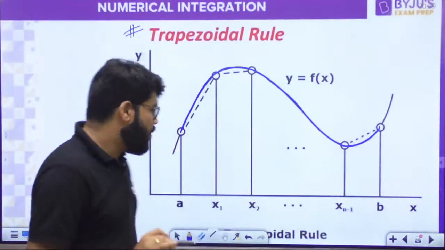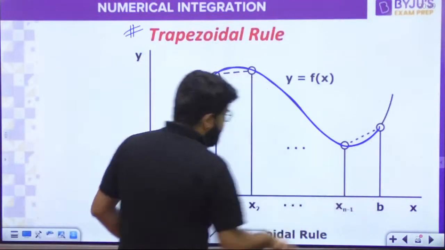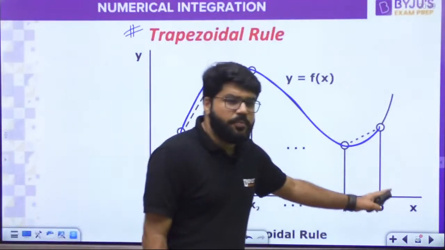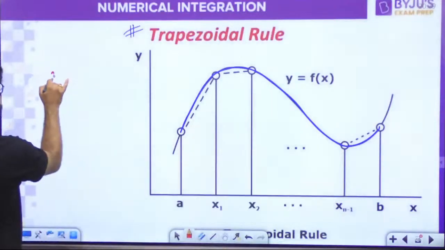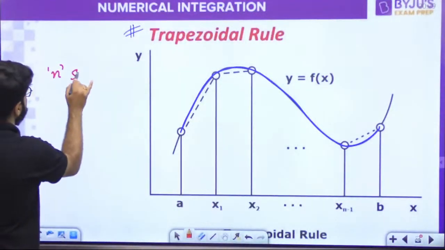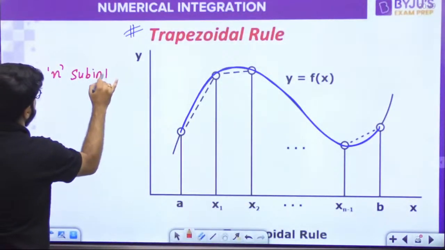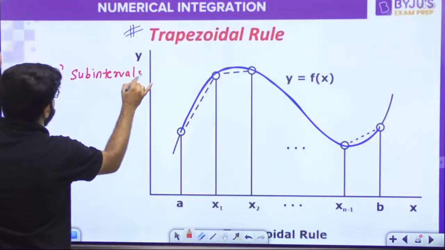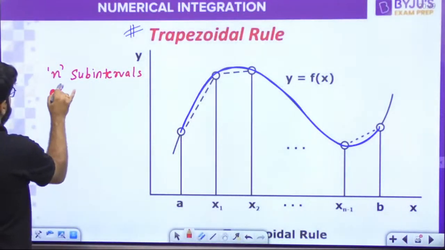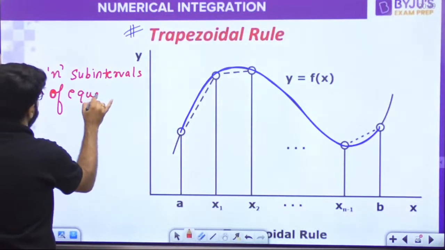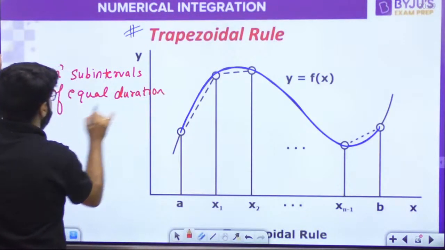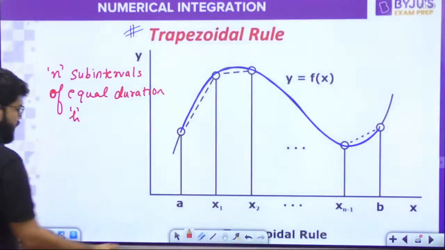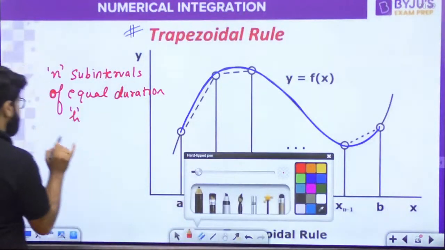What is my approximation now? I will divide the interval from a to b into n subintervals. Let me write down these parameters. We will have n subintervals of equal width, equal duration, that is h.